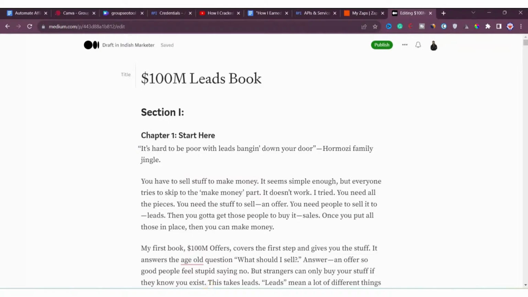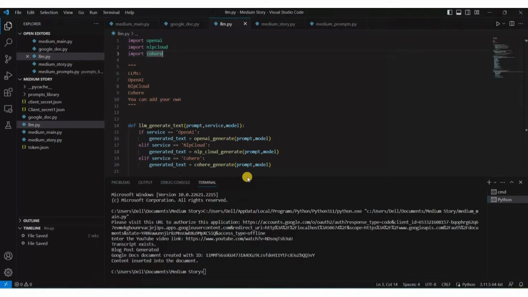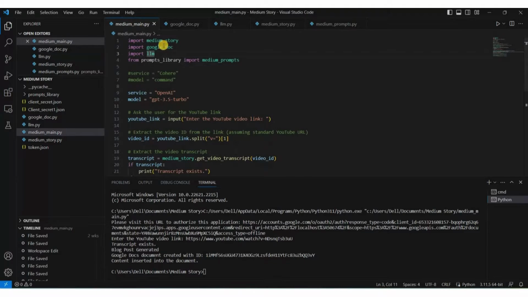So that's all. And one of the final things that I need to inform you about: you can see there is this program here, OpenAI. This is, as I told you, that module. This module is actually a built-in module, but in the Medium main, you can see this one is also a module, but it is not a built-in module.